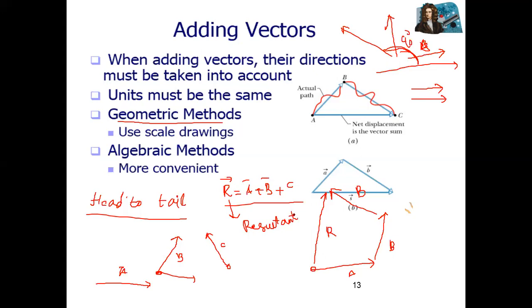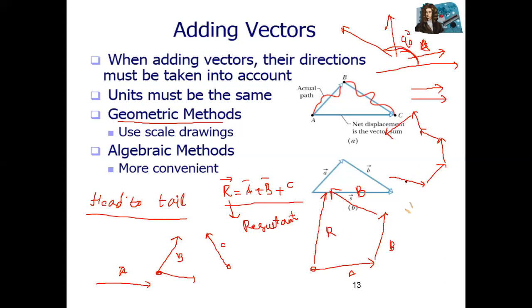Same, if you are given 5 vectors, 6 vectors, 8 vectors, you can join all of these, but according to the angle given. For example, suppose first one A, then second one, then third one, then you need to add the fourth one, then again the fifth one, correct? Then the last one, the sixth one.